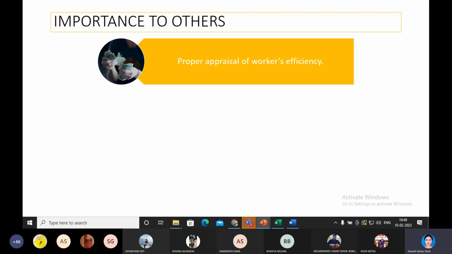So workers are the human resource, which is a very important factor, and definitely costing is involved with the workers. With the help of proper costing appraisals and costing analysis, worker efficiencies can be understood, and automatically this will affect their salaries and wages.